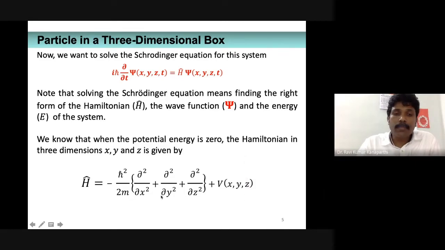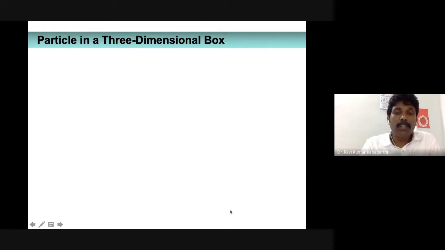It's the kinetic energy operator. Okay, so this is the total kinetic energy operator as if the particle is moving in three different directions, and this particular term actually comes from the interaction of the particle with the environment. Therefore, its potential energy we have to incorporate. Of course, it is zero. Then we will come to this in a short while later.